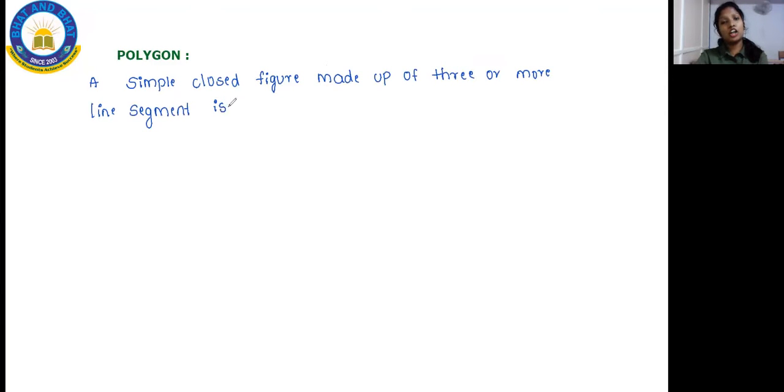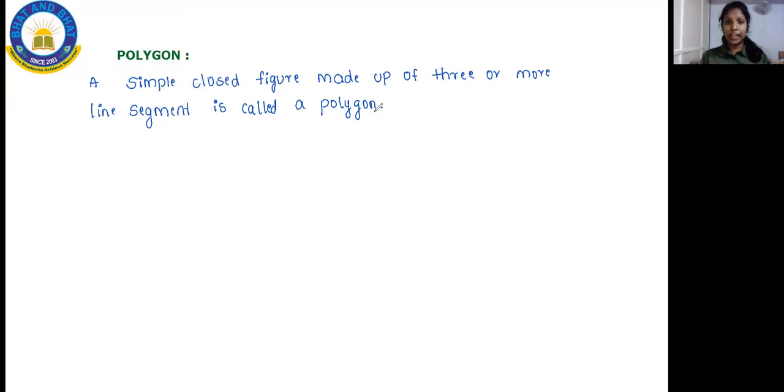A simple closed figure made up of three or more line segments is called a polygon. What is a polygon? You draw one closed figure with three or more line segments. A line segment is nothing but the number of lines you draw.